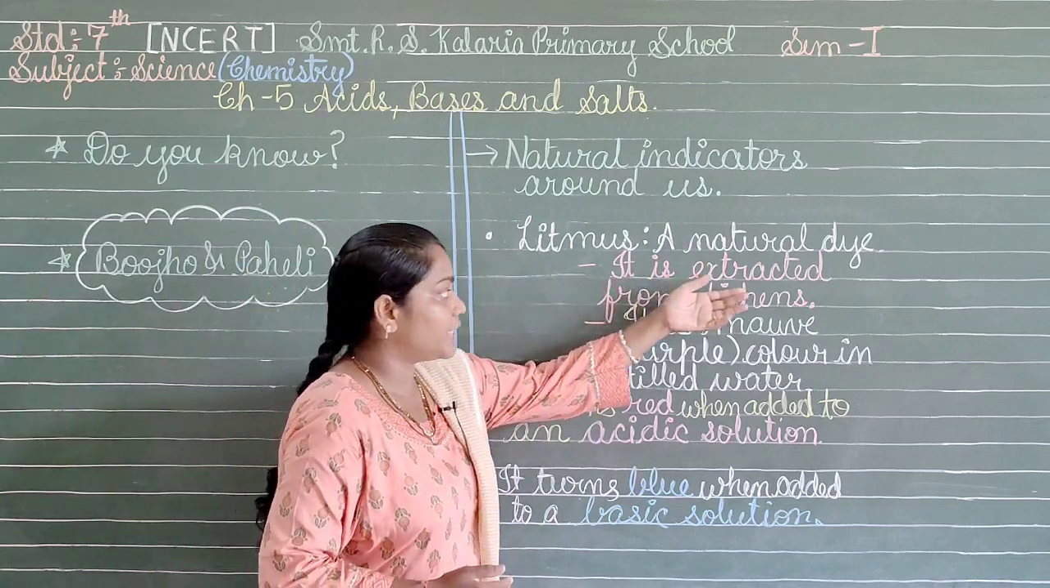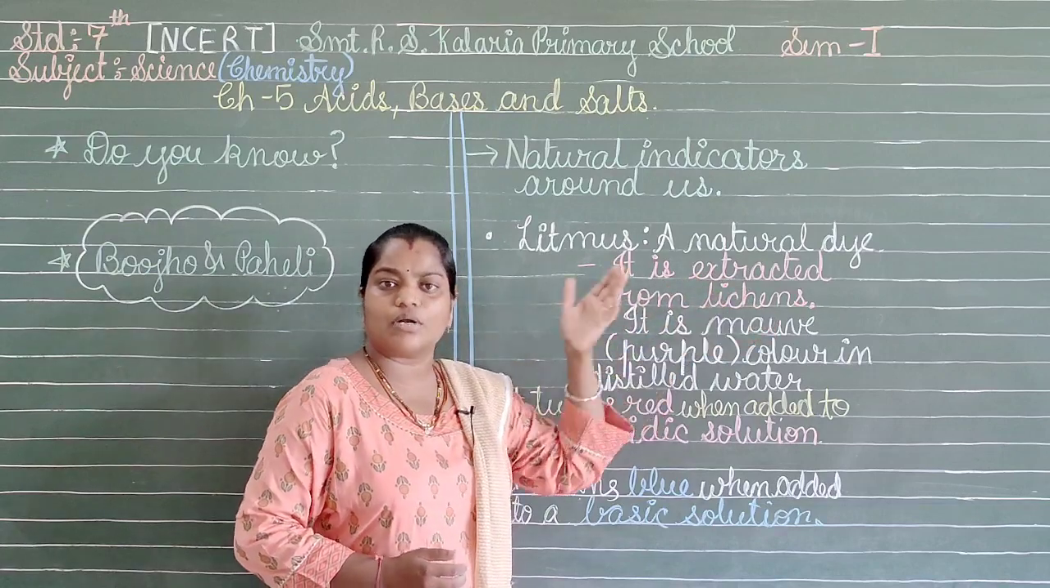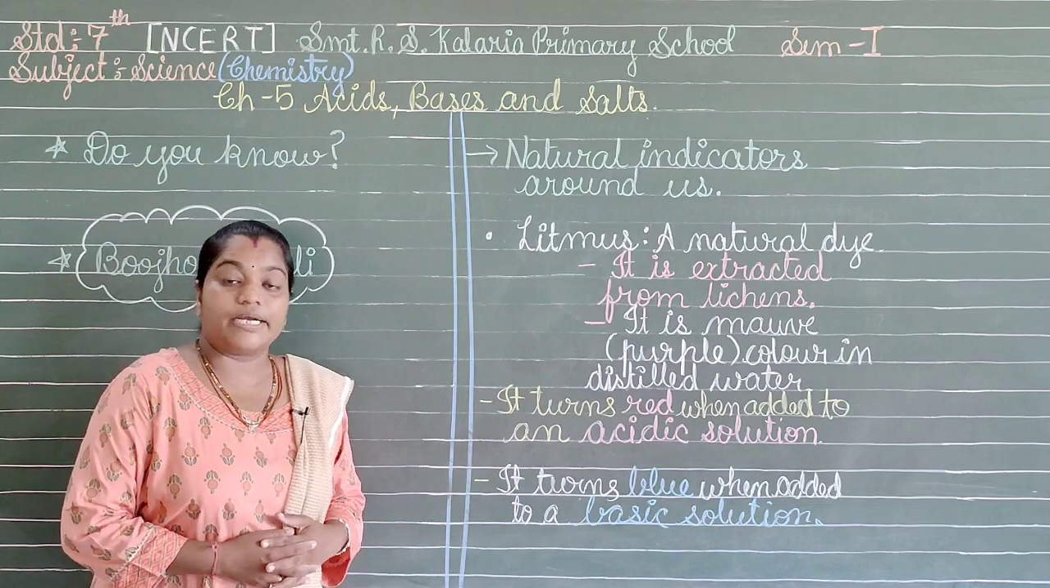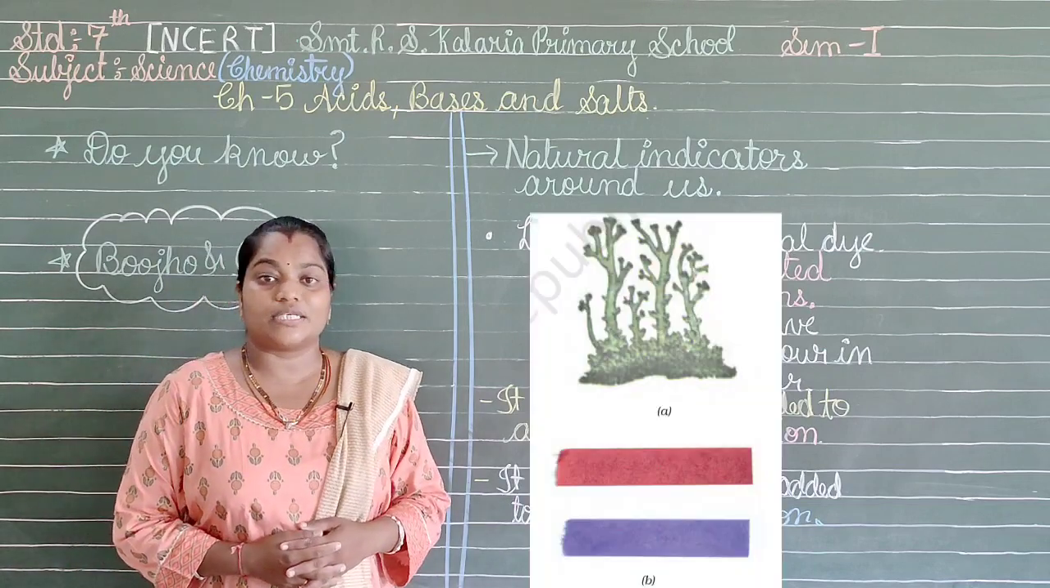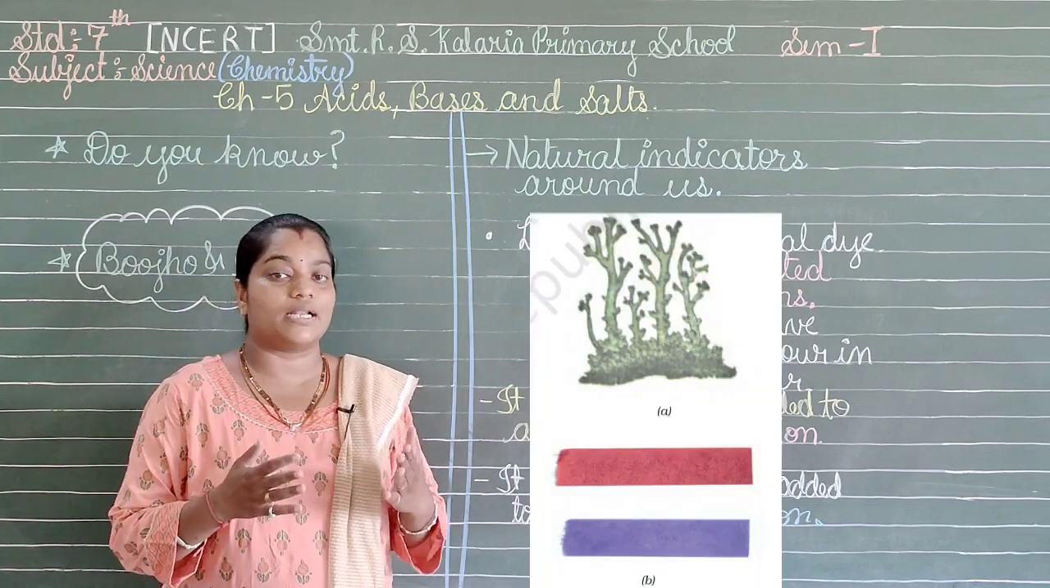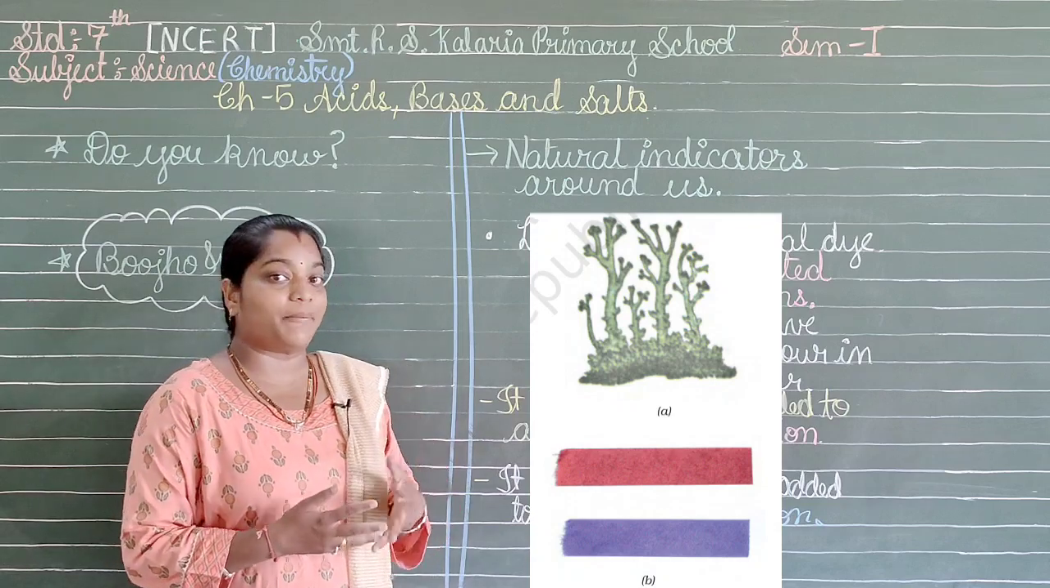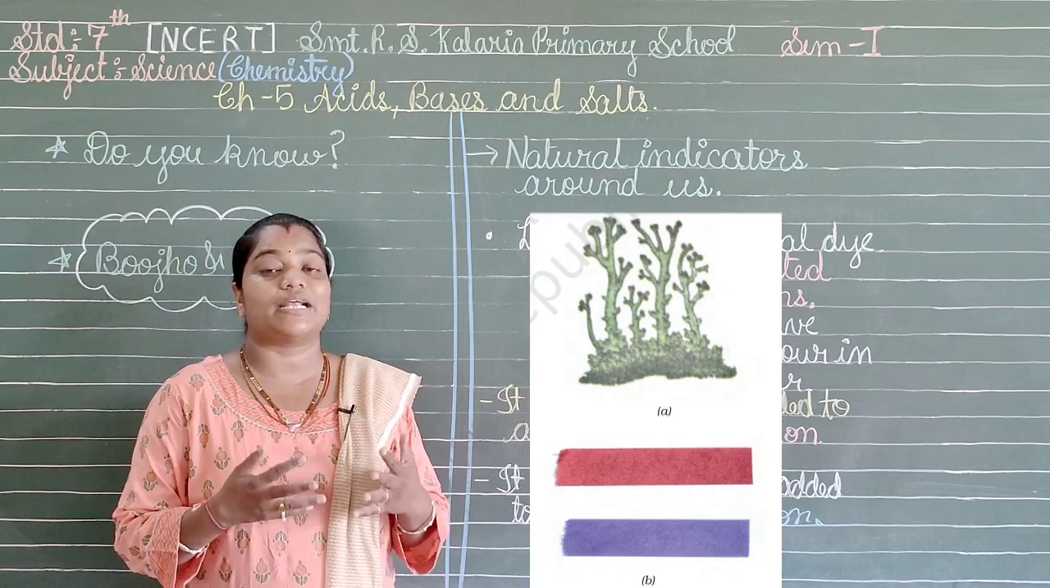Now it is extracted from the lichens. Now what are the lichens? As you can see over here in the picture, it is a green structure which is a mixture of the fungi and the algae. As you have studied in biology also, these types of structures are present in the forest and even in humid environments.